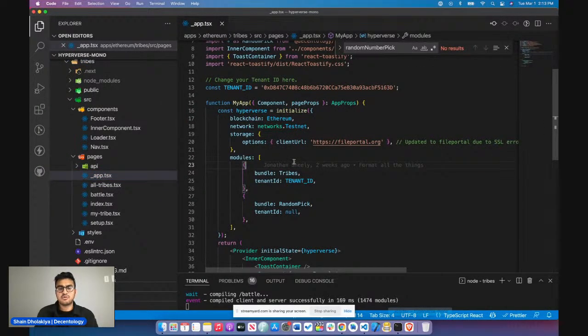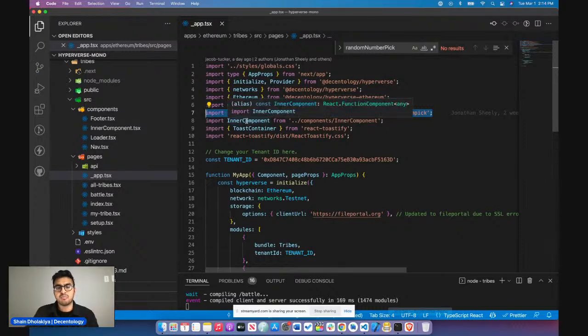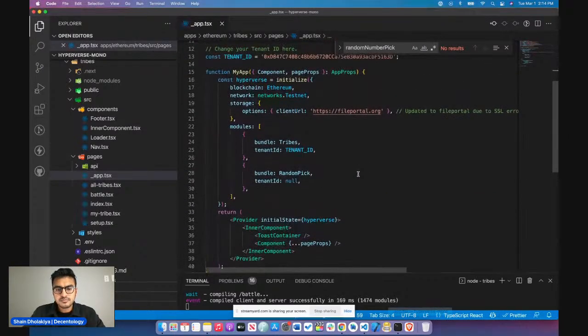This is the main file where the app is actually getting hooked up to the Hyperverse. You can see here that we're importing a set of modules from Hyperverse. Some of these are blockchain specific modules, as well as bringing in the Hyperverse provider. And then you'll see right here, this is the specific tribes module that we are using here. And then the random pick module, which is the Chainlink battle royale functionality. Theoretically, if you ever wanted to add any more modules to this, you could always drop it below, and it would just be like a normal node package, or node module.